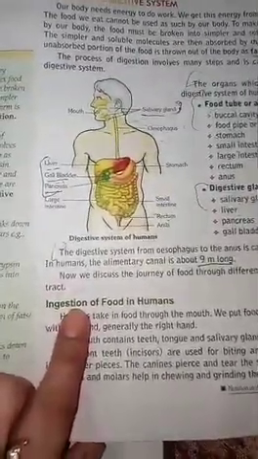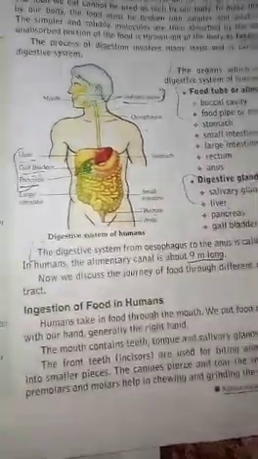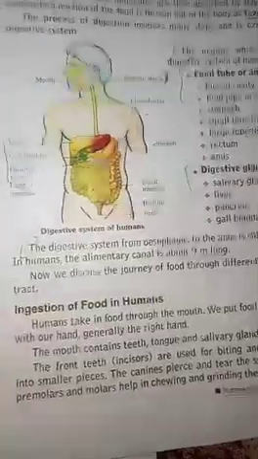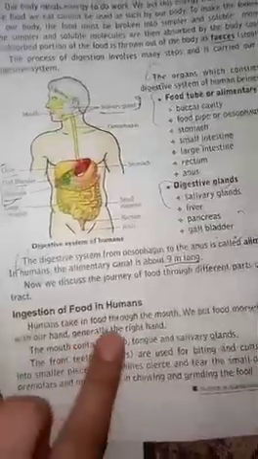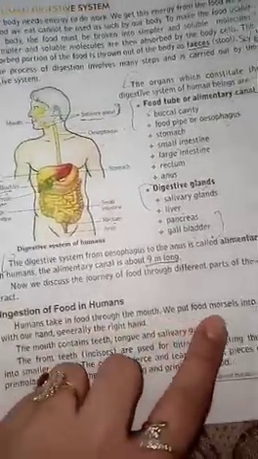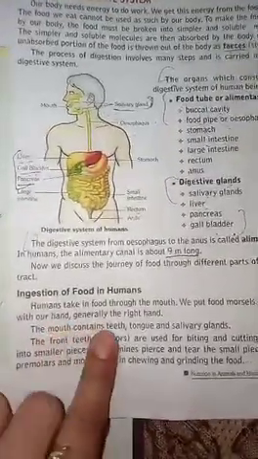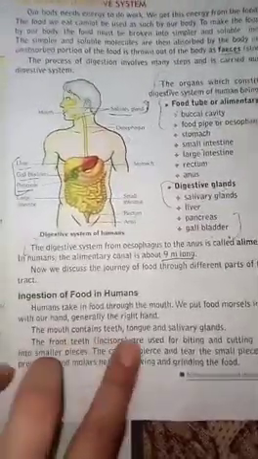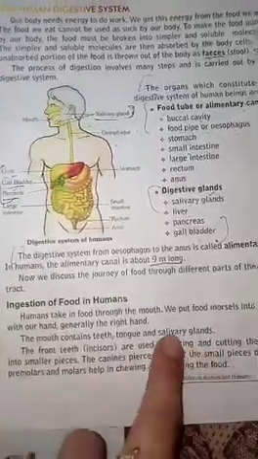First step is ingestion. Ingestion means how food goes into our mouth. We take our food directly through our hands and put that food into our mouth. Humans take food through the mouth. We put food morsels, morsels means pieces, into our mouth with our hands. Generally we eat our food with our right hand. Mouth contains teeth, tongue and salivary glands.